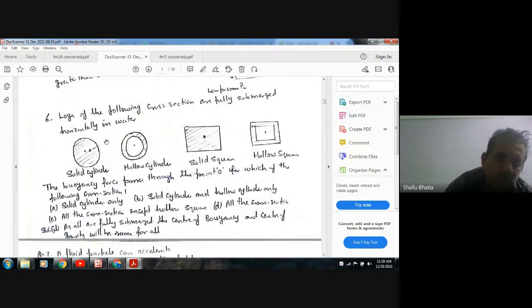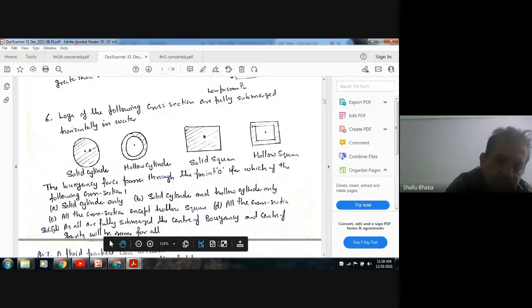Next, logs of the following cross sections are fully submerged horizontally in water. First is a solid log, second is a hollow log, third is a solid sphere, and fourth is a hollow sphere. The buoyancy force passes through point O for which of the following sections?